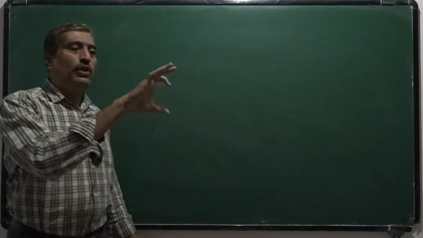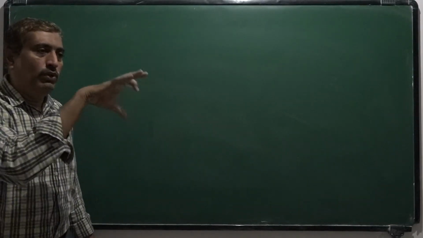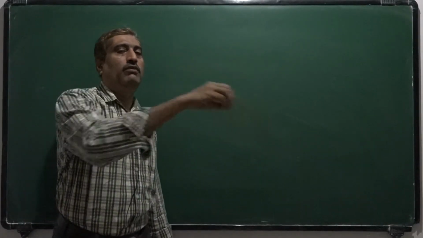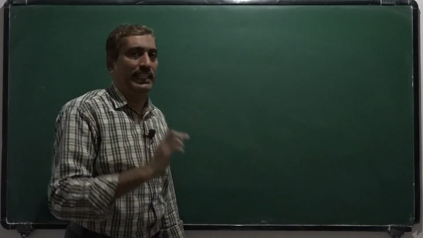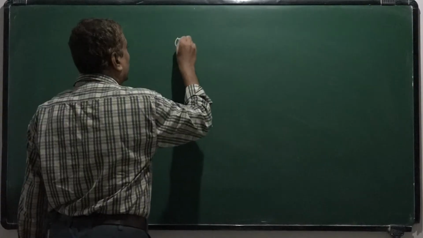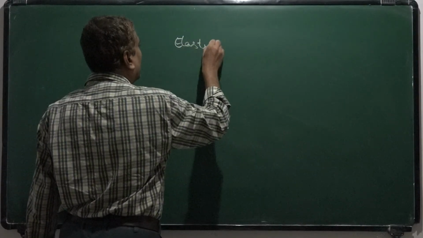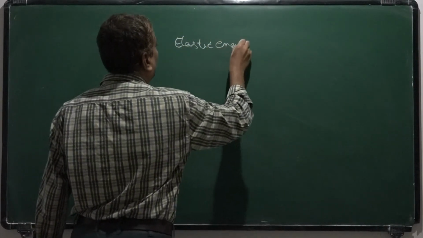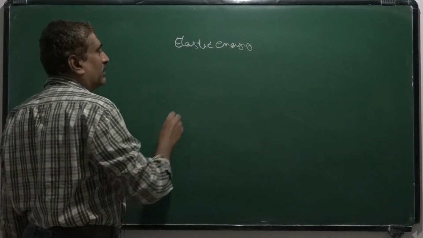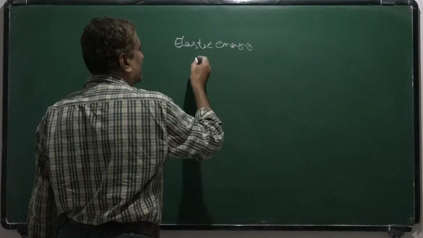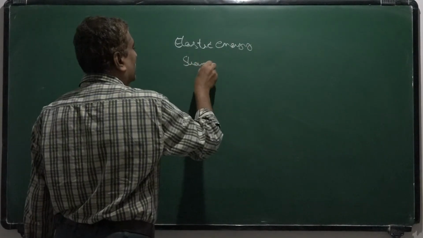So we have to do work against these restoring forces, and that is stored in this elastic body as elastic energy. Remember that. That particular elastic energy is also called strain energy.